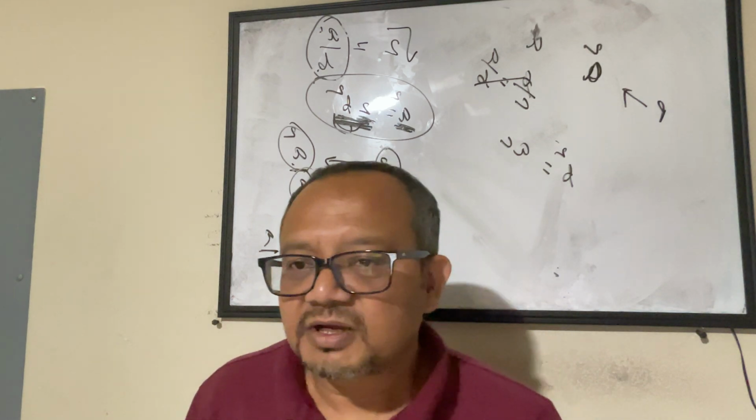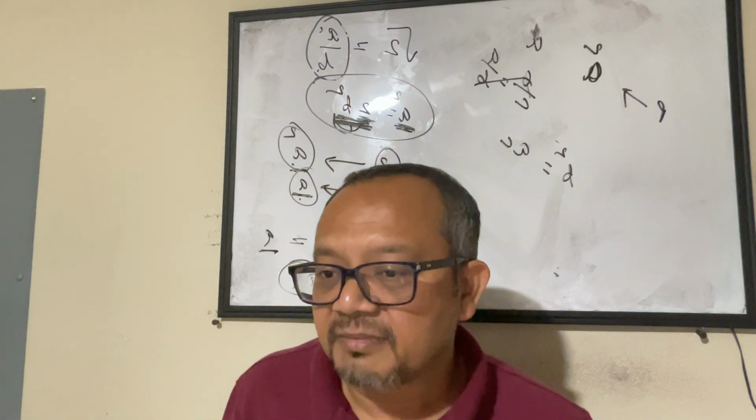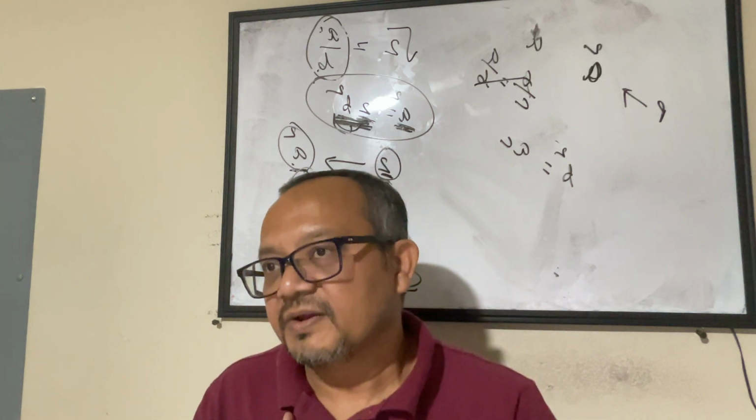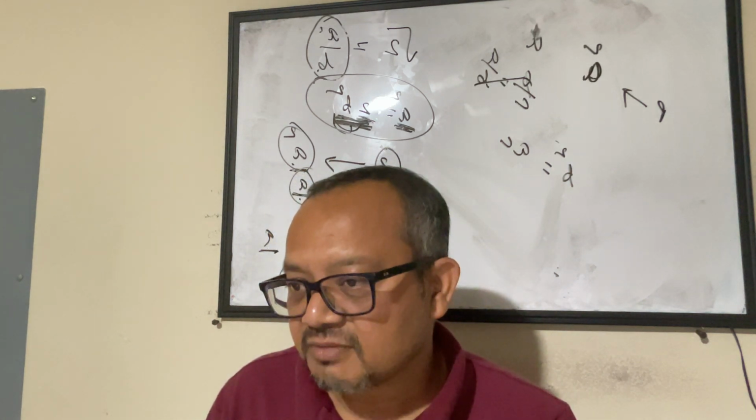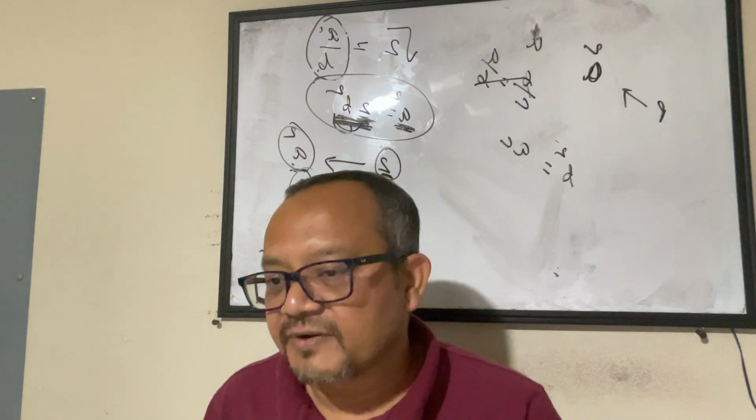So that's what brings us to the end of the class. Quick summary: we learned what an irrational number is and how we deal with different operations.